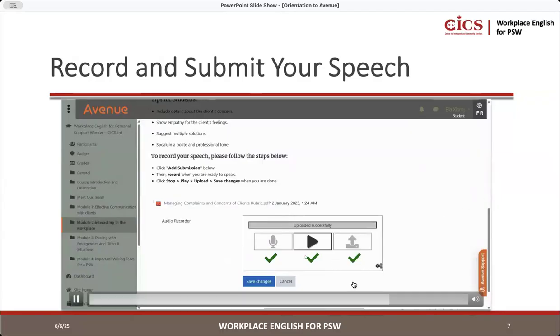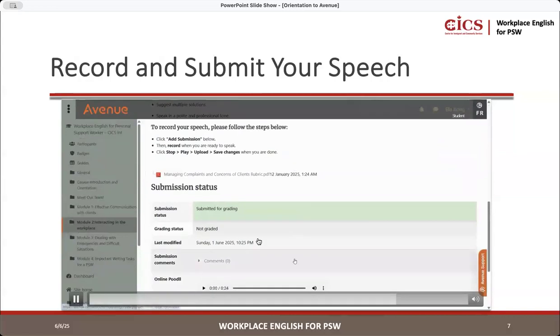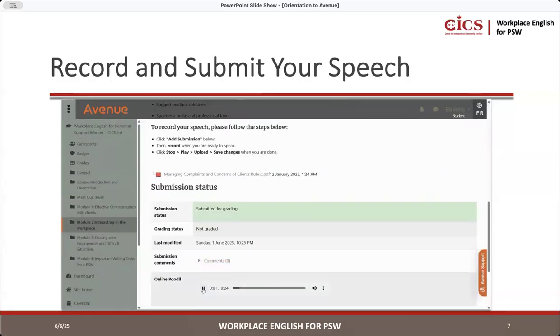And after you upload it successfully, save changes. You go down, so it'll say submission for grading. And again, just make sure you check the time, how much time it recorded. Make sure, okay, it says 24 seconds, right? So make sure you actually spoke for 24 seconds and it got your whole answer, right?